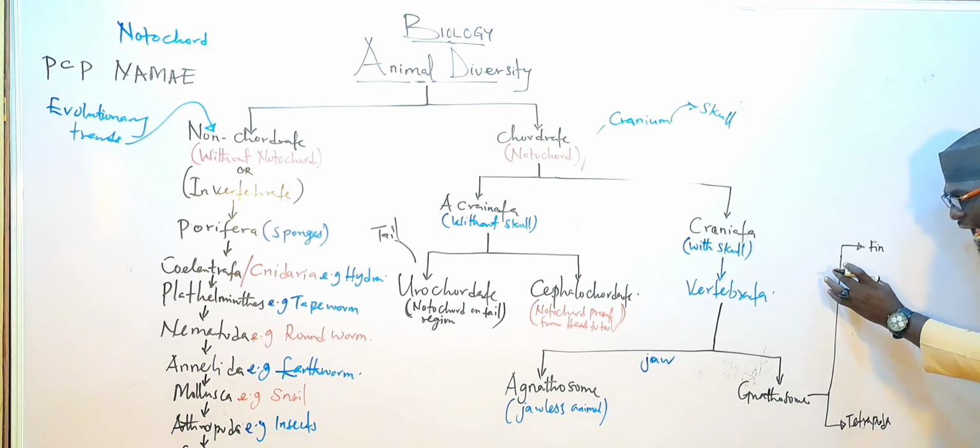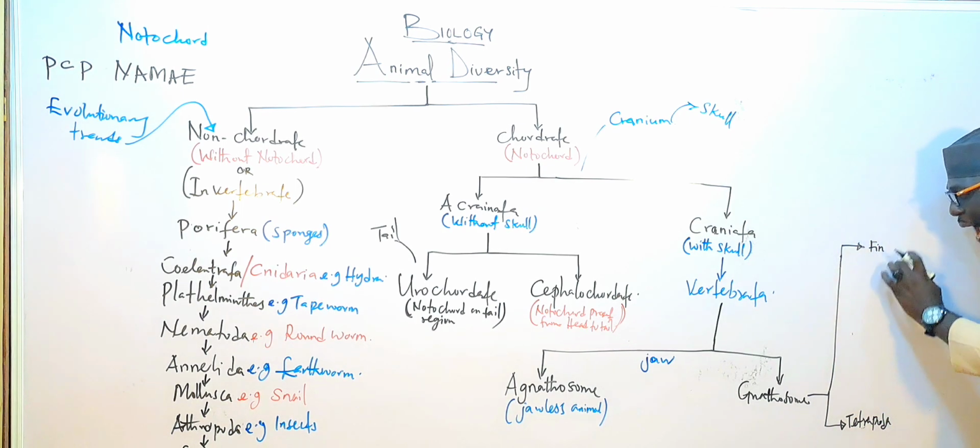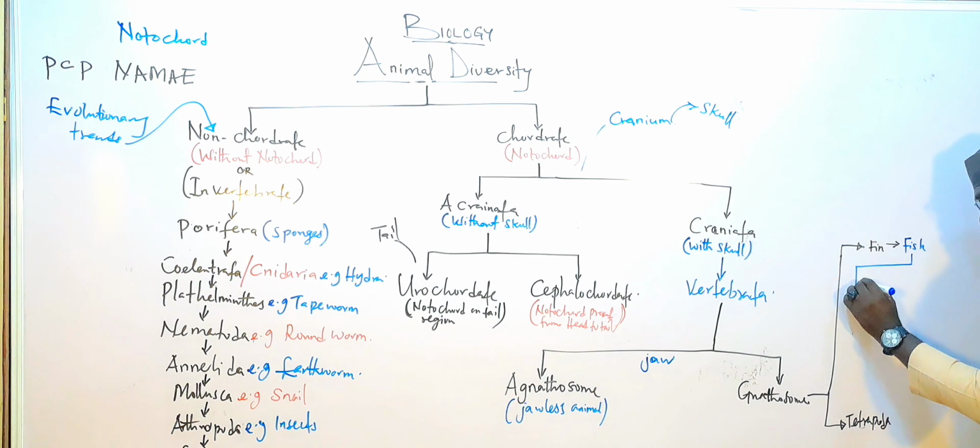So any living organism that moves with the aid of fins belongs to this side. An example here is fish. And this fish can also be split into two.